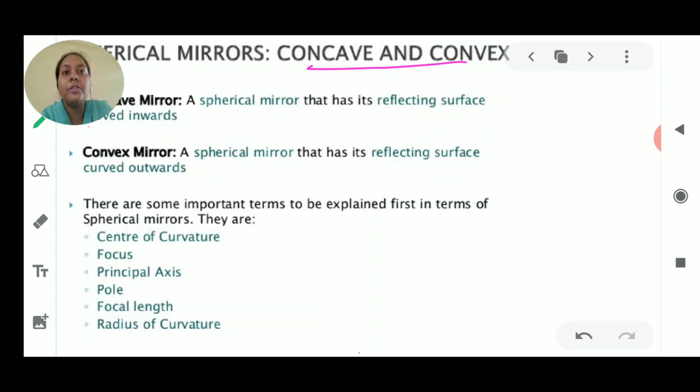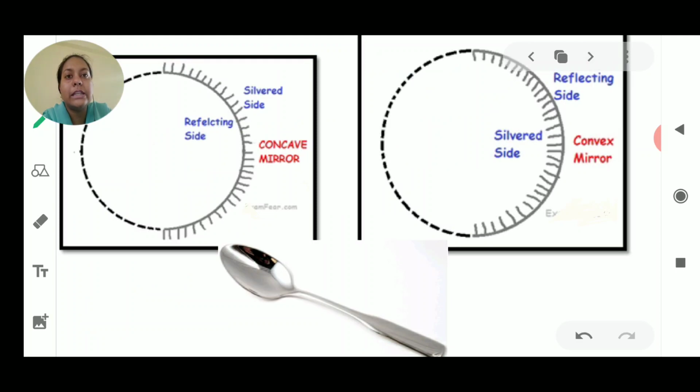A concave mirror is a spherical mirror whose reflecting surface is curved inwards. Okay, now when the surface is curved inwards, what happens? It forms a type of mirror that has the reflecting surface curved inside. Now if I give you the example of a spoon, the side from which we eat food becomes the concave side.